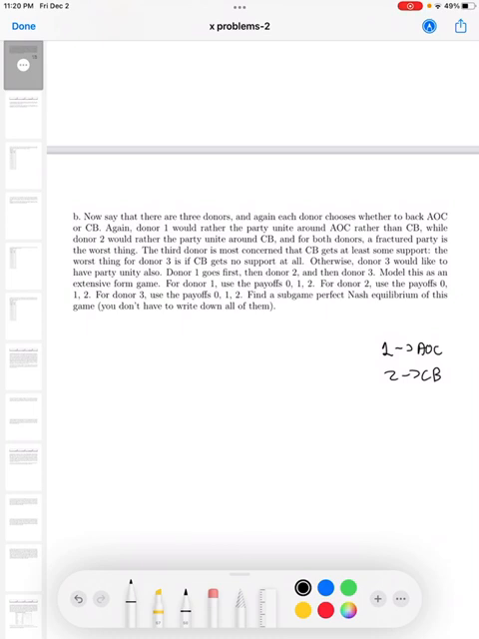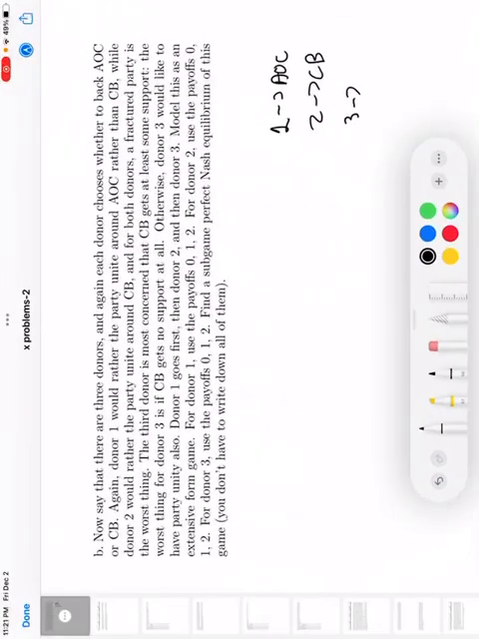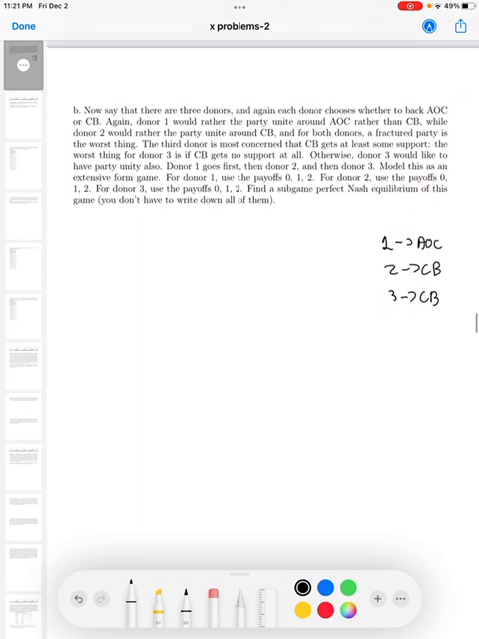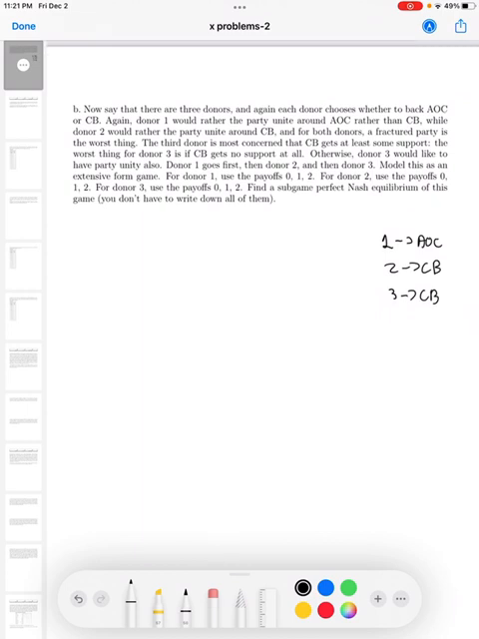It says the third donor is most concerned that CB gets at least some support. The worst thing for donor 3 is if CB gets no support at all. Otherwise, donor 3 would like to also have party unity. So 3 supports CB. Wants CB to get at least some support, so we'll make sure. Okay.